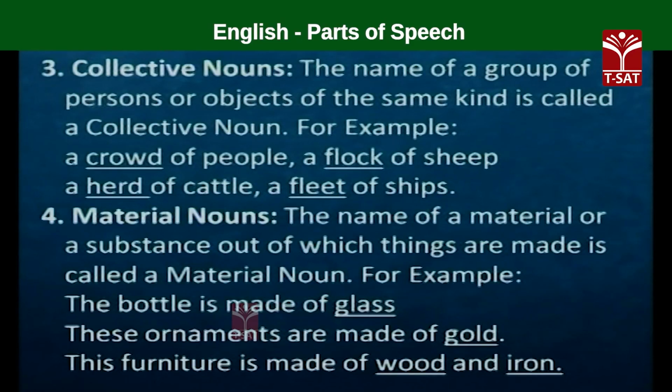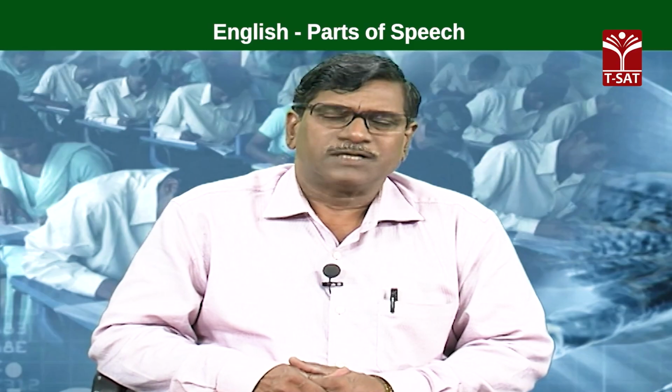So, the underlined words glass, gold, wood, iron are all material nouns. The name of a material or substance from which we make things is called a material noun. These are the four varieties of concrete nouns.